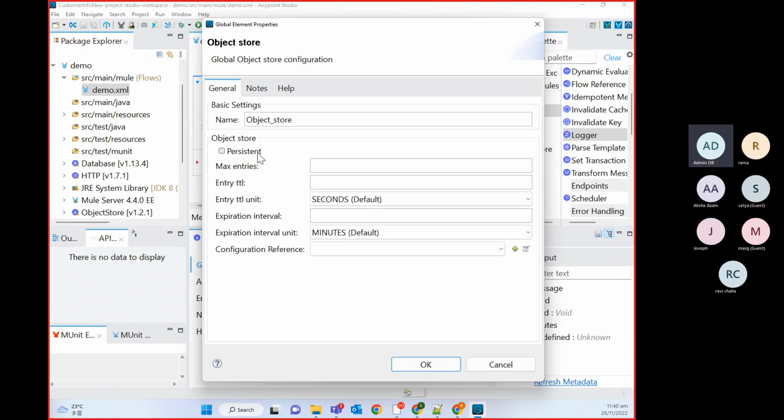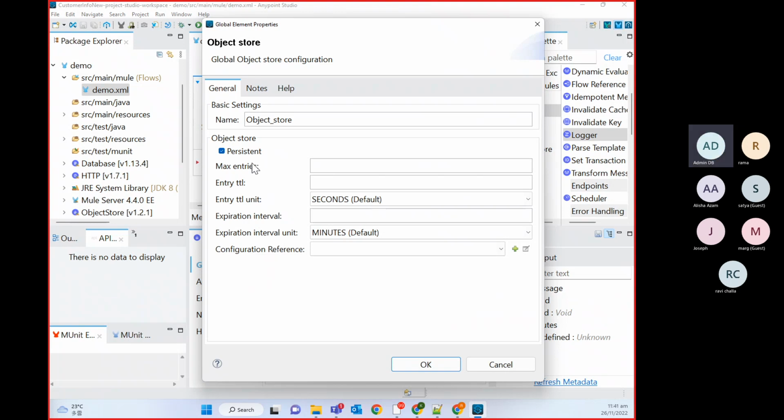That you can check in the Mulesoft documentation also. Previously it was 10 MB, maybe they have enhanced it since. But you can store n number of key value pairs, and one key value pair's size should be less than 10 MB. You can double check that size in the Mulesoft documentation, but what I remember from what I saw last was 10 MB. And if you select this persistent store, no matter if you restart your server, your data will be there unless it expires.